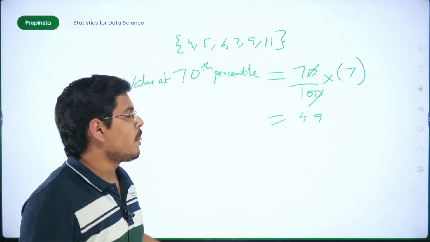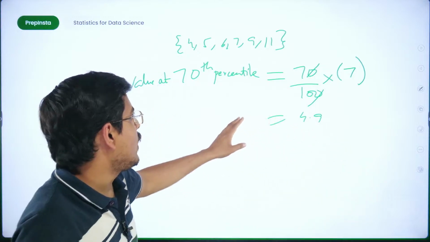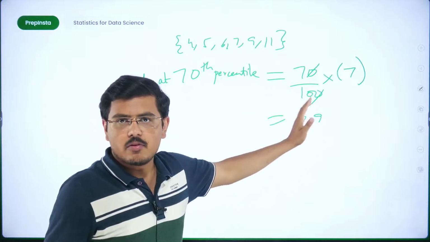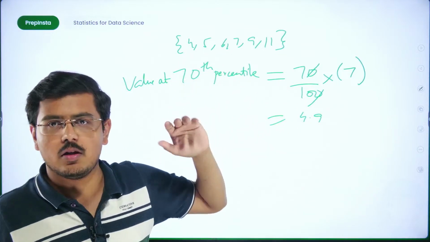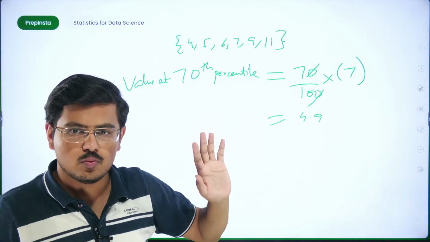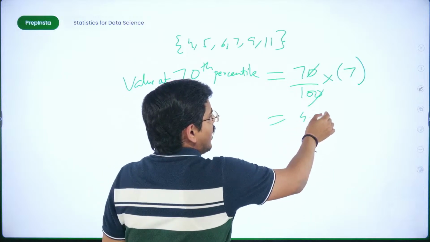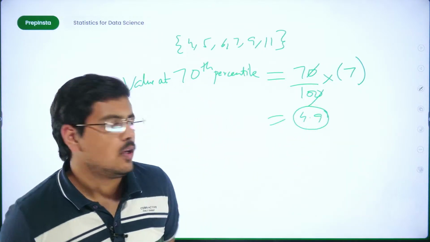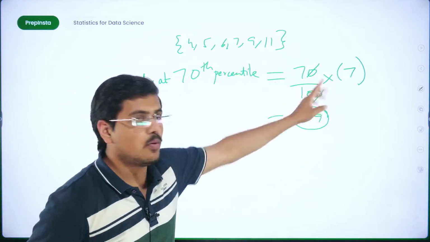Basically it says at this particular value you're going to have 70% data below this, fine. At this value 70% of data is below this particular value. Is it true? Now there's a catch in this. When you're trying to calculate this value, we added 1 here. We had 6 outputs, we added 1 there.